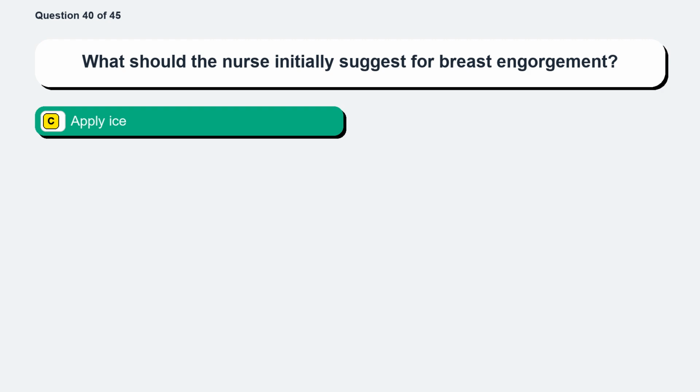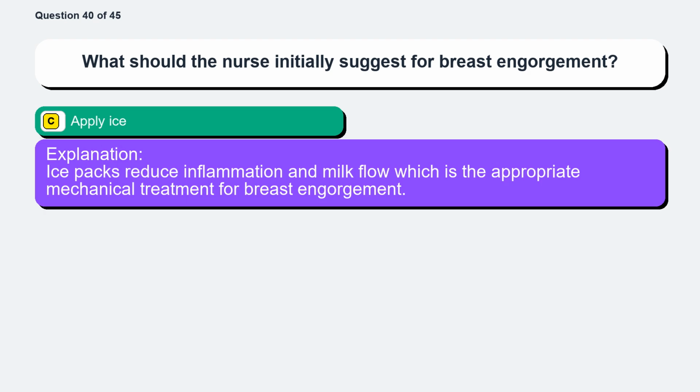The correct answer is option C, apply ice. Ice packs reduce inflammation and milk flow, which is the appropriate mechanical treatment for breast engorgement.